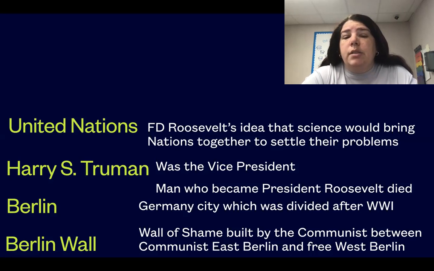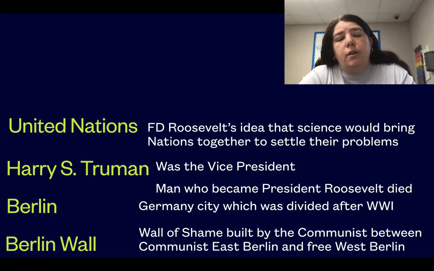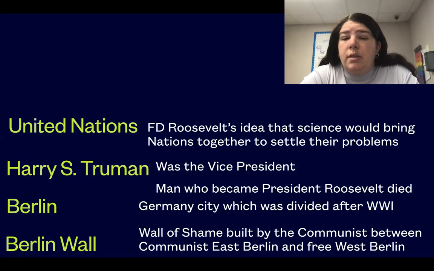But now Franklin Delano Roosevelt had an idea that he thought that science was going to bring the nations together, that they were going to stop fighting because of science. But boys and girls, remember that the only thing that brings people together is what? Very good. That's God, and the word of God brings people together. The love of Jesus Christ is what brings people together. So Roosevelt had this idea, this United Nations. Unfortunately, Roosevelt did wind up passing. He died during this time. His vice president was Truman, and he became the president now.